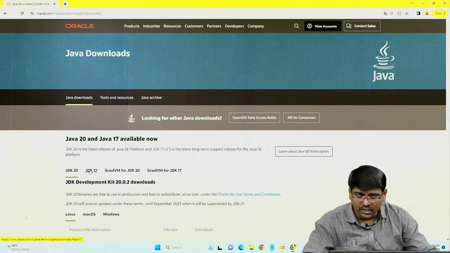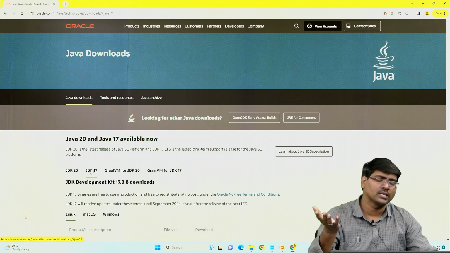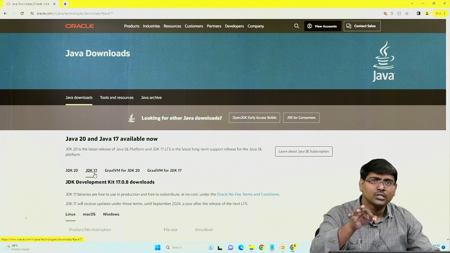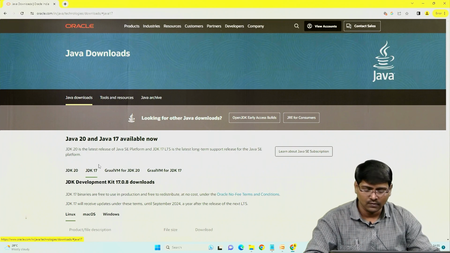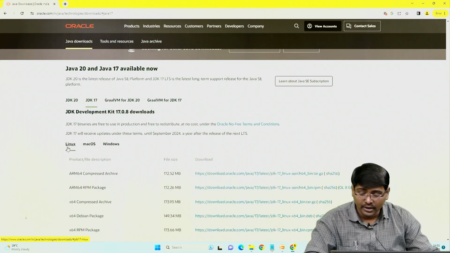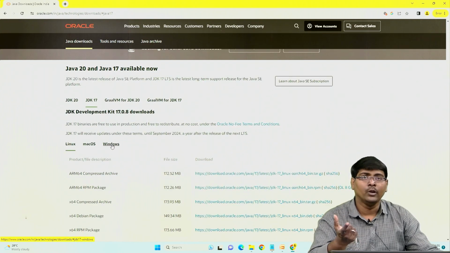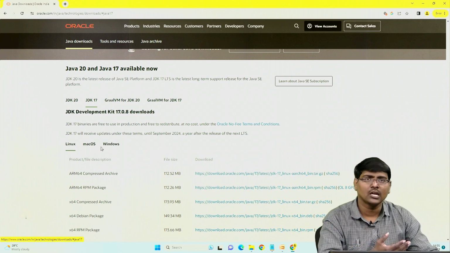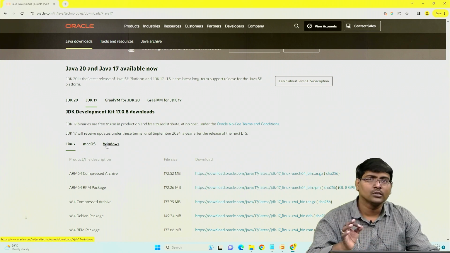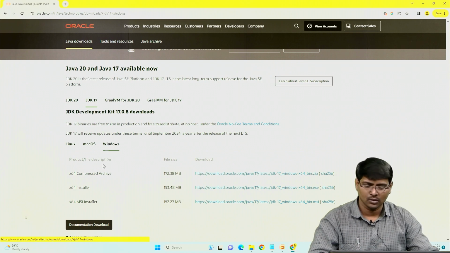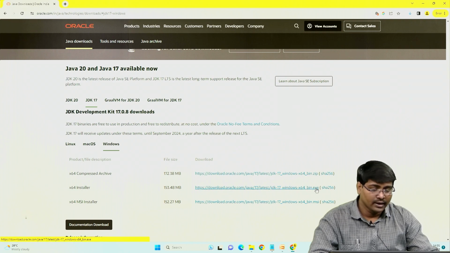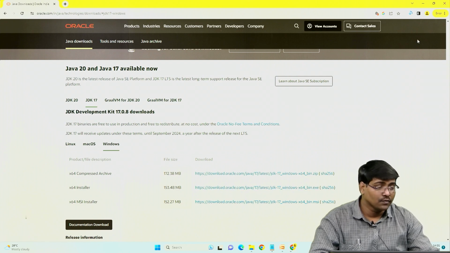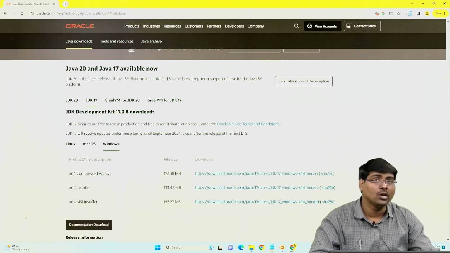Anyway, select this one. Even if you want JDK 20, you can select it, not a problem. But if you want to execute advanced Java programs also, then you need JDK 17. Okay, I selected this one. Next, go to Windows. Whether you are using Linux, Mac OS or Windows, right now I am using the Windows operating system. Select this one. Now three files are shown. Among these, you need to select the .exe file. Click on this .exe file. Now the file is ready to download.